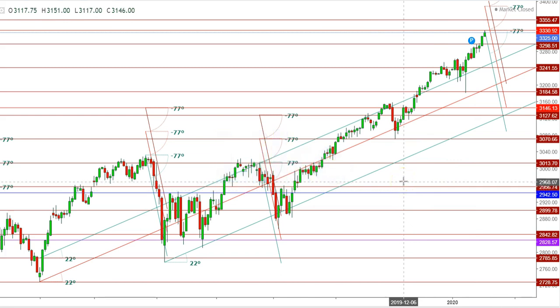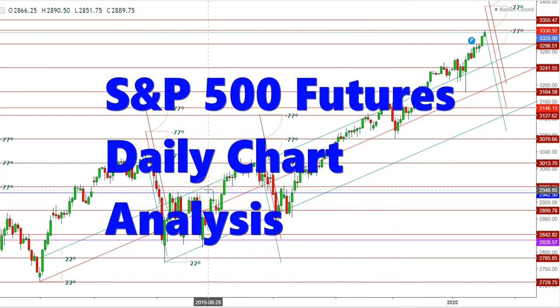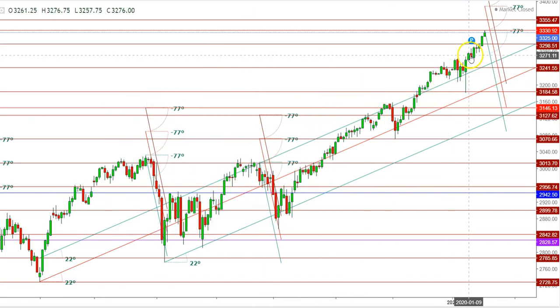Let us start the day to analyze the movements of S&P 500 futures in different time frames. Friends, here you can see a daily chart of S&P 500 futures where I find that the S&P 500 futures have started a breakout since January 8, 2020 when they touched the lows of 3189. From here the S&P 500 futures started to take a sharp steep upward move which continued till January 17, 2020.